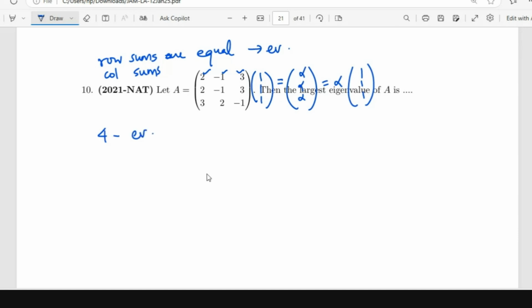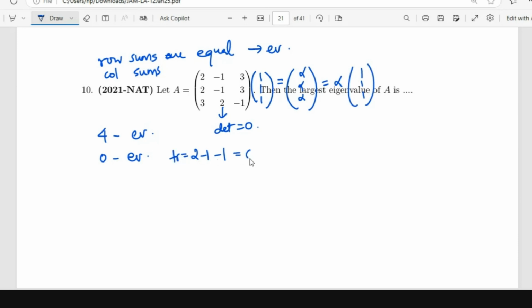Is there any other eigenvalue that we can identify? 0 is an eigenvalue and -4 is another eigenvalue. Okay, 0 is an eigenvalue, determinant is 0, is it? The first two rows are equal, right? When two rows are equal, or scalar multiples of each other, the determinant is 0. So 0 is another eigenvalue. And we know that trace is the sum of eigenvalues. We can use the trace here. 2 minus 1. This is the trace.